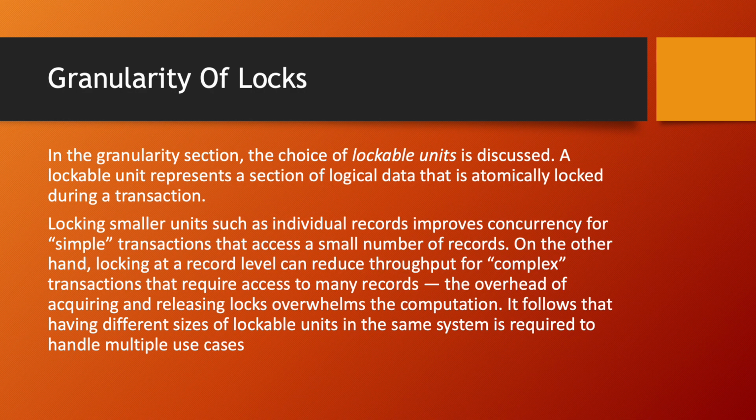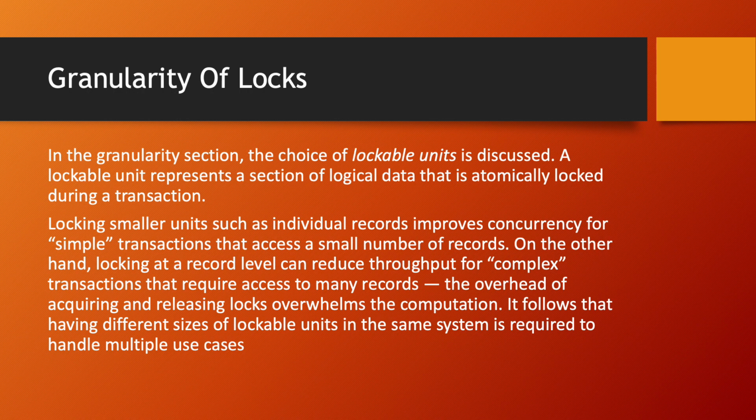Granularity of locks. In the granularity section, the choice of lockable units is discussed. A lockable unit represents a section of logical data that is atomically locked during a transaction. Locking smaller units, such as individual records, improves concurrency for simple transactions that access a small number of records. On the other hand, locking at a record level can reduce throughput for complex transactions that require access to many records. The overhead of acquiring and releasing locks overwhelms the computation.